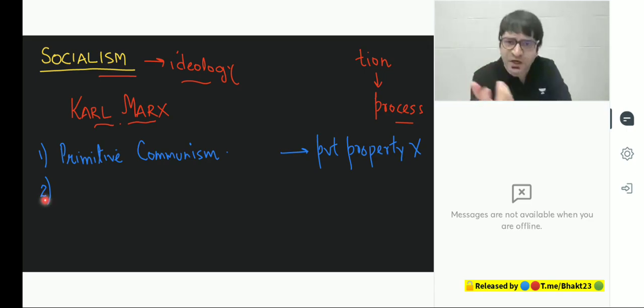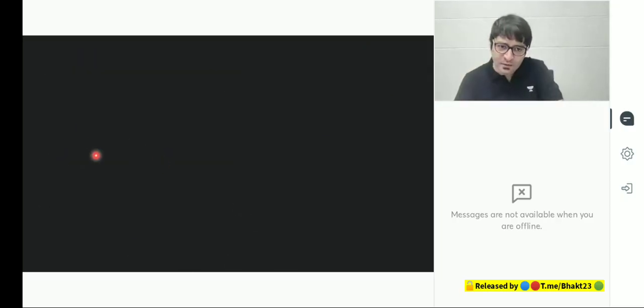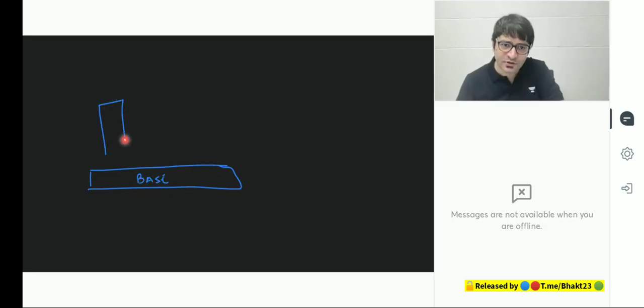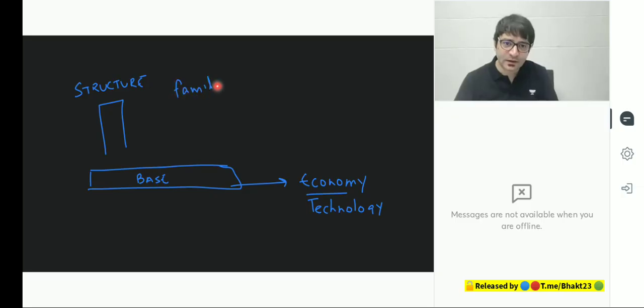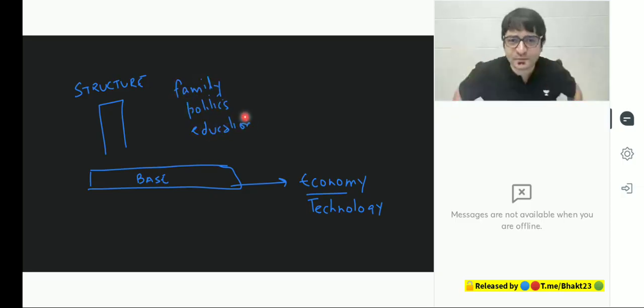According to Marx, whenever means of production changes, whenever technology changes, there will be a change in the society. Although you don't need to understand this, very briefly, Marx talked about something called the base and superstructure hypothesis. The base is made up of economics, economy, technology. Whenever the economic base changes, everything in the superstructure changes. Superstructure is whether it is family, politics, education, everything changes.